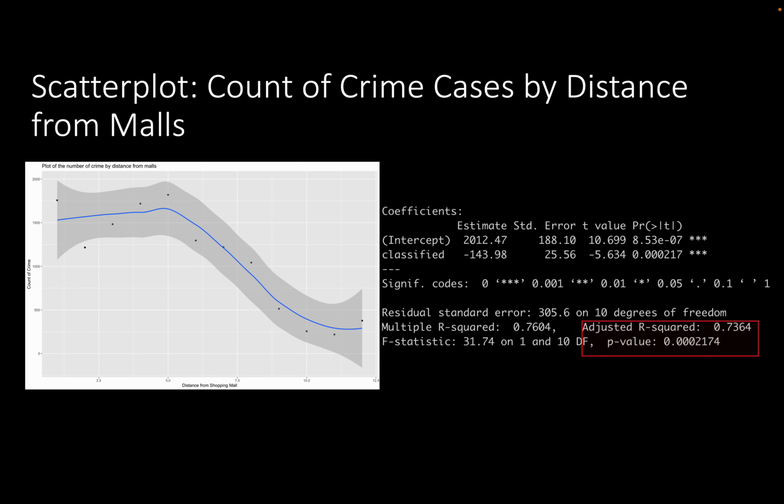In the second test, I also did a linear model with X equal to the distance from the mall and Y equal to the number of crimes. The scatter plot with a smooth line on it shows that there's a trend between these two variables. The closer the distance to the shopping mall, the higher the crime rate. If you're far from the shopping mall, the crime rate decreases. For the summary table of my linear regression model, we got a very high R-squared of around 73%, and the p-value is very low, which means the model is pretty good.